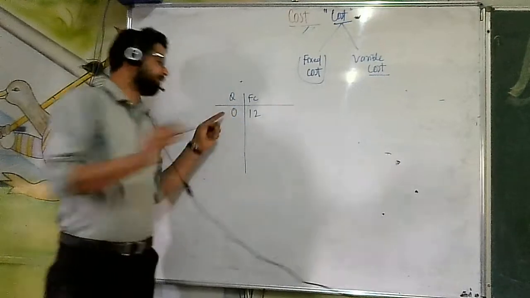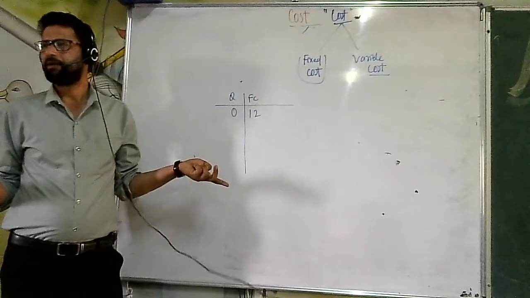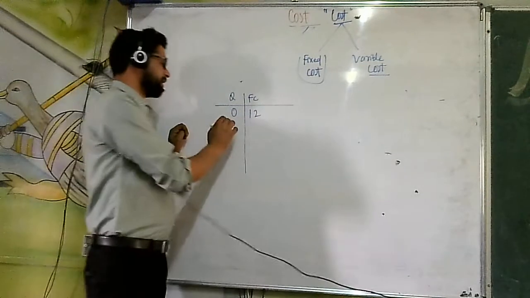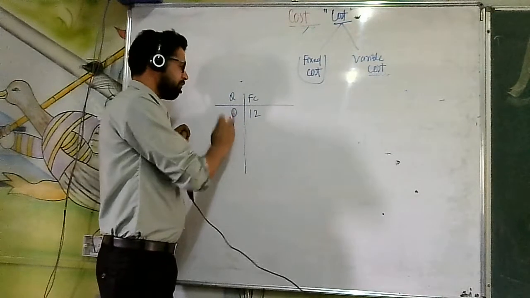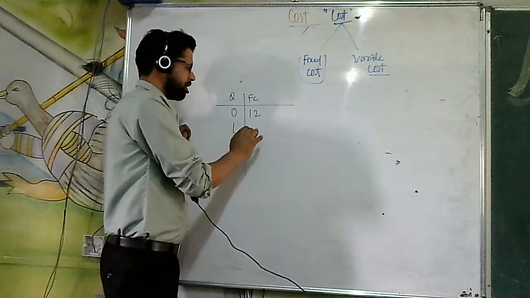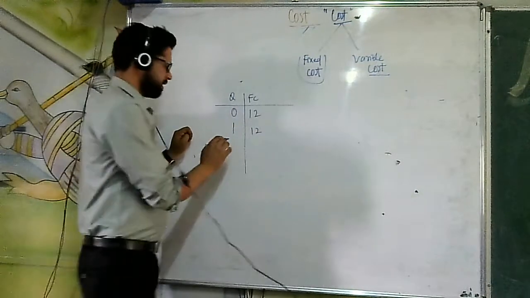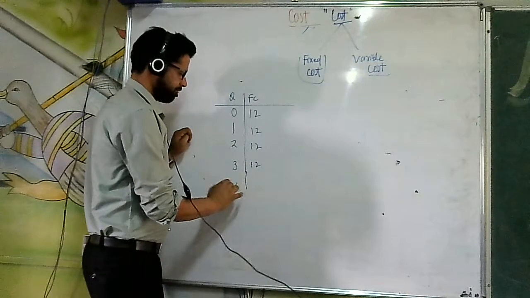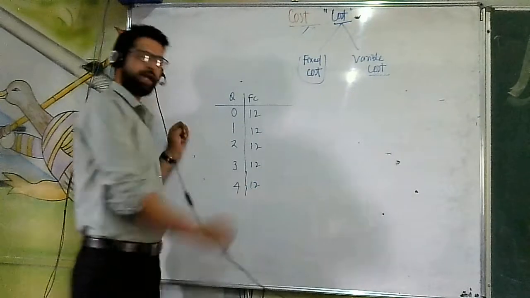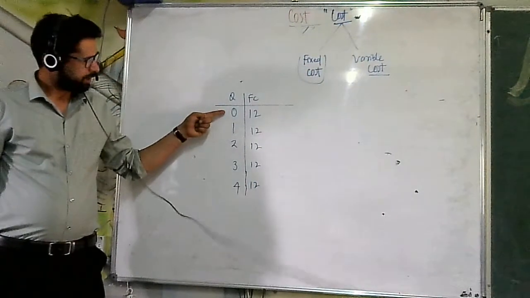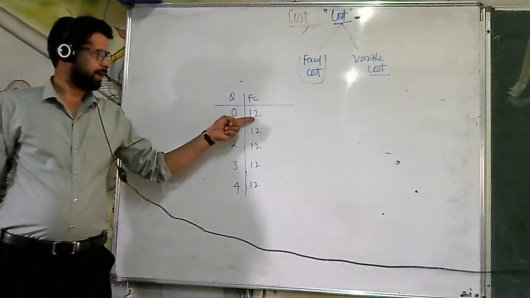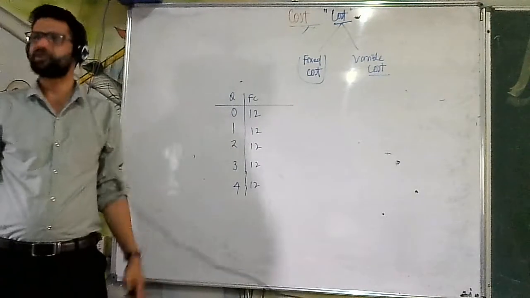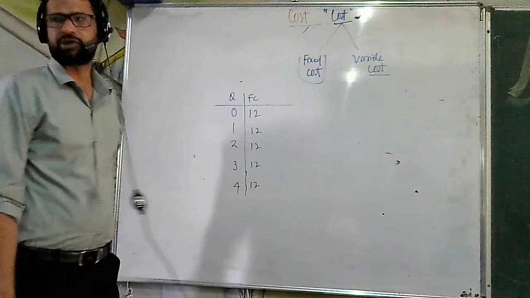So even at zero level of output you have to pay. If you are producing nothing, still you have to pay your fixed cost. Now you are increasing your quantity from 0 to 1 lakh, still you have to pay only this 12. Second 12, third 12, fourth 12. Why am I writing it? At 0 level of output I was paying 12 rupees, and at 1, 2, 3, 4 levels also, because it is not changing, it will never change. This is known as fixed cost.